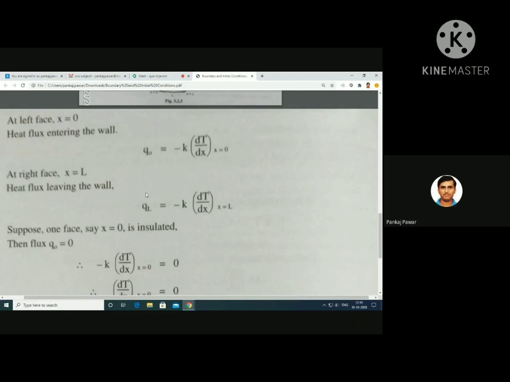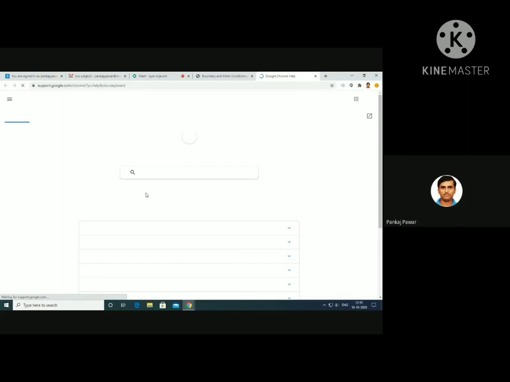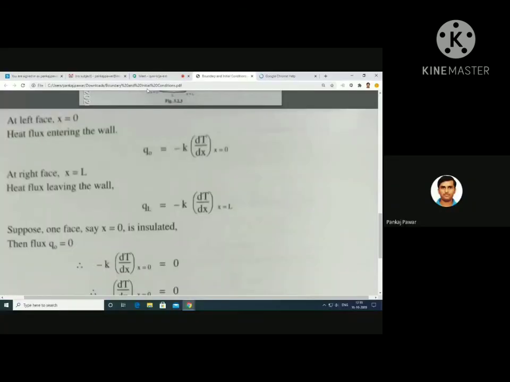Is it correct? Insulation is provided to avoid the heat flow. So when you consider qL is equal to 0, heat flux is 0, which means heat transfer rate is 0. Insulation means heat transfer rate is 0. So Q is equal to 0.